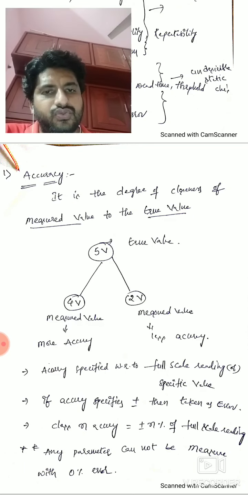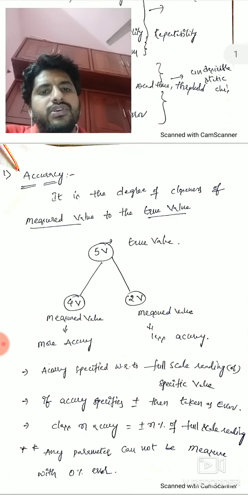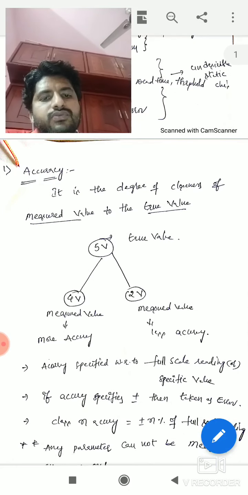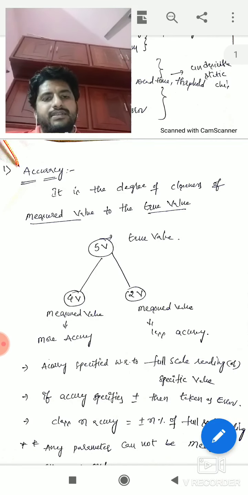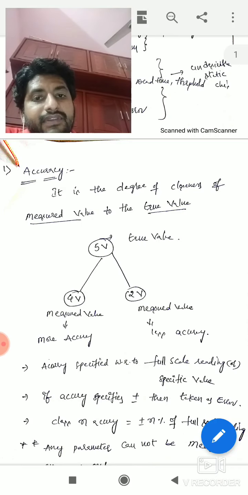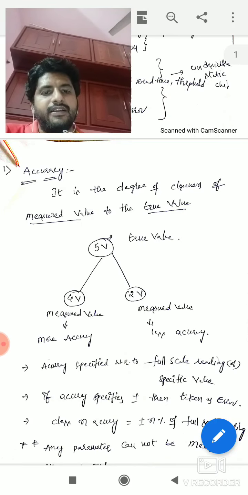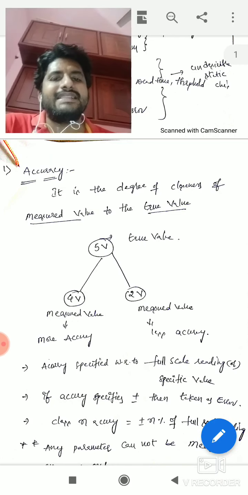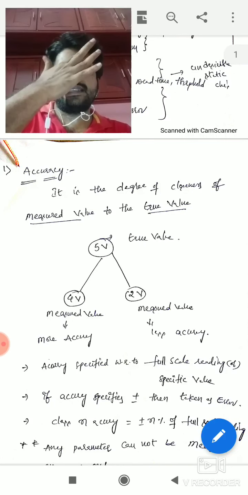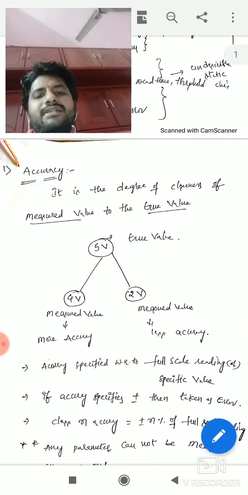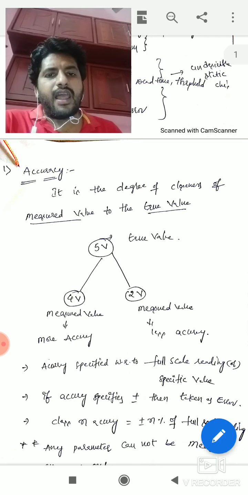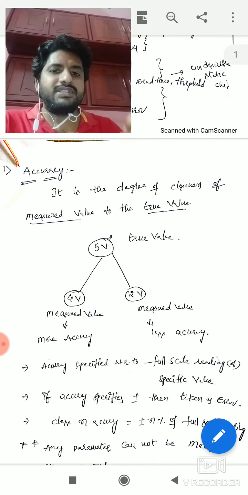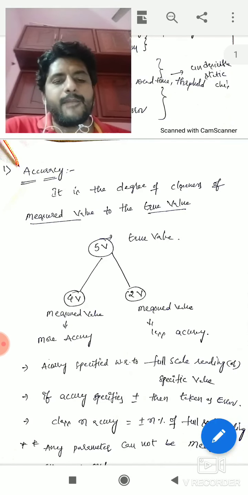So the degree of closeness of the measured value to the true value: the measured value is 4 volts, and the true value is 5 volts. The degree of closeness of the measured value to the true value, we call it accuracy. That means this instrument is the more accurate instrument and this one is the less accurate instrument. I hope you understand accuracy. Accuracy means how close to the true value, right?